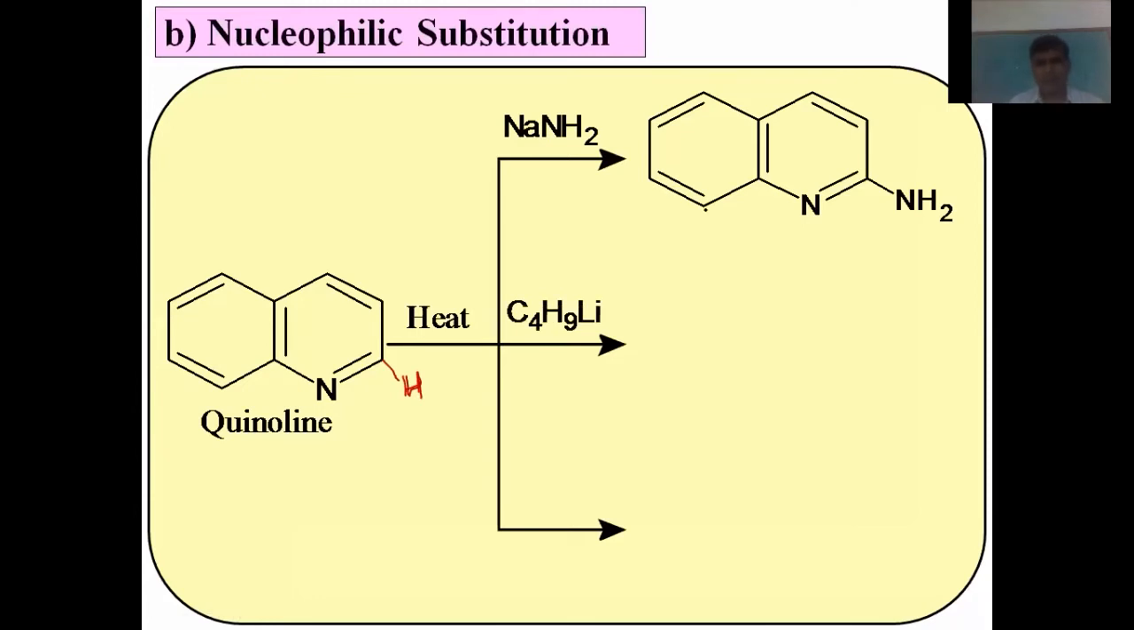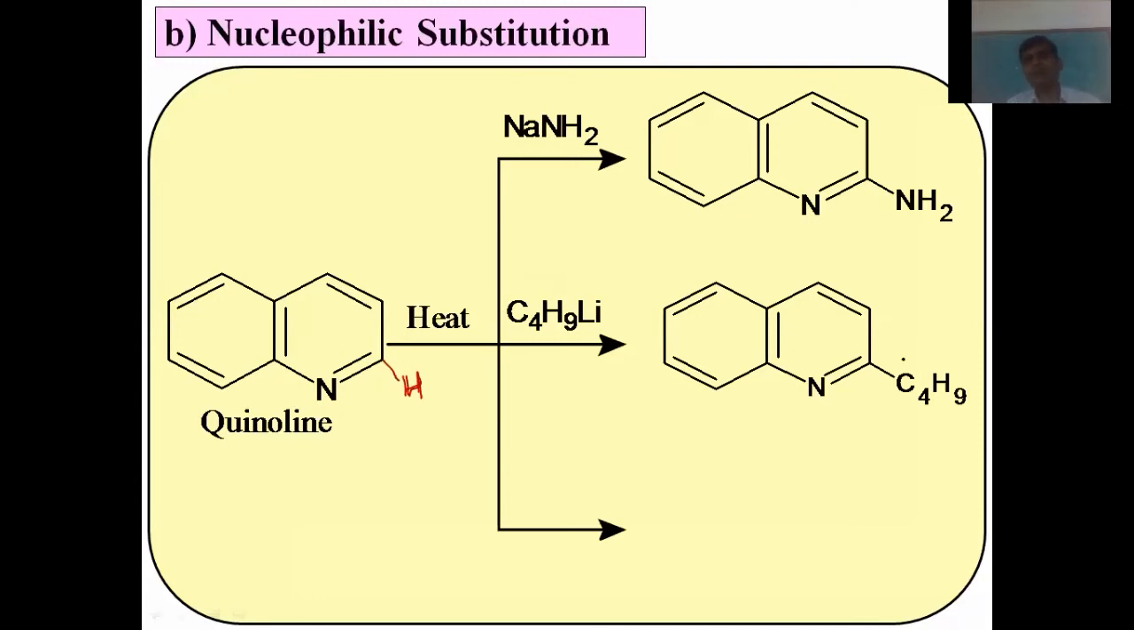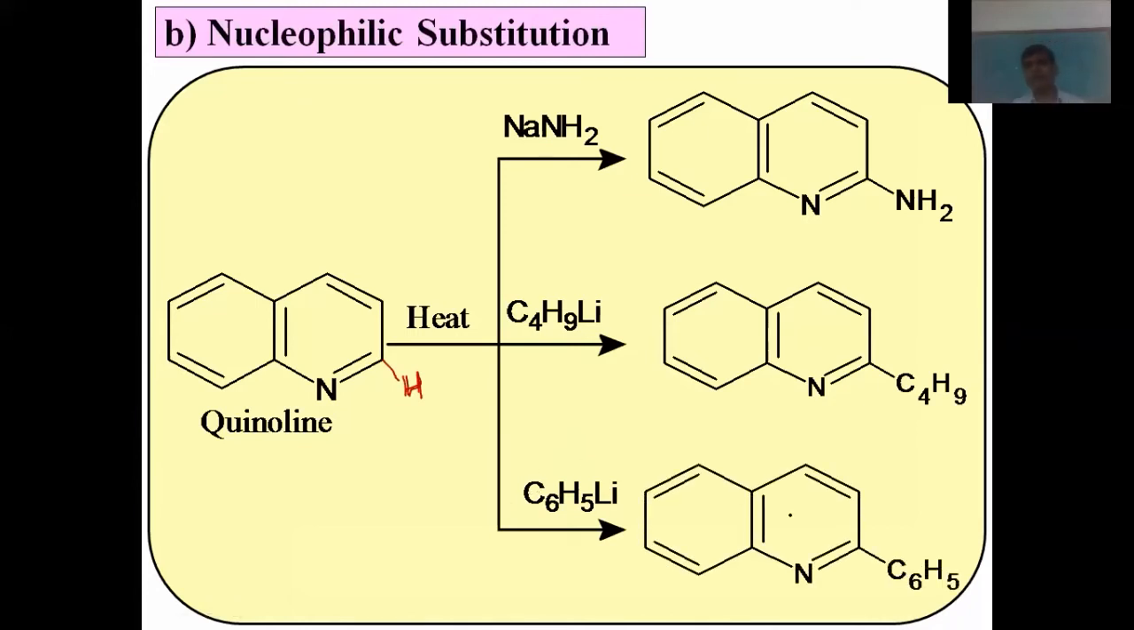Let us see one more example of the same reaction. Reaction with C4H9Li, n-butyl lithium. When quinoline is treated with n-butyl lithium, here also nucleophilic substitution occurs, and the hydrogen atom from position 2 is replaced by an n-butyl group. We get 2-n-butylquinoline. Okay, let us see the next example. Reaction with phenyl lithium. Again the hydrogen atom from position 2 is replaced by a phenyl group, and we get the corresponding 2-phenylquinoline.